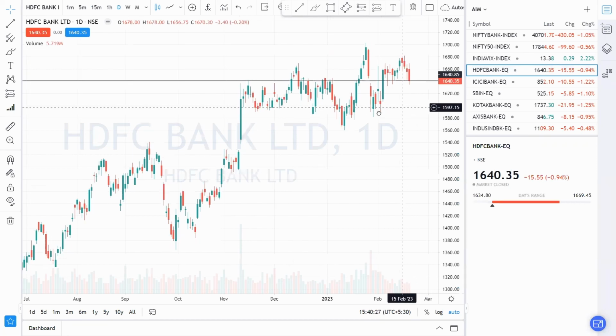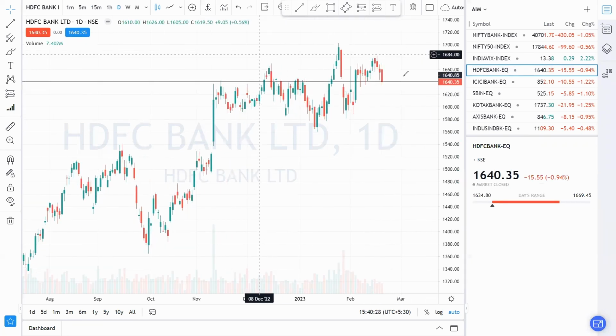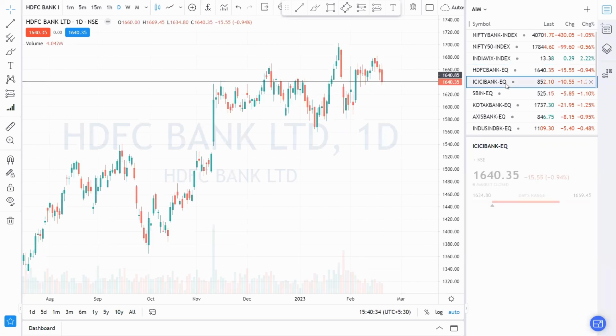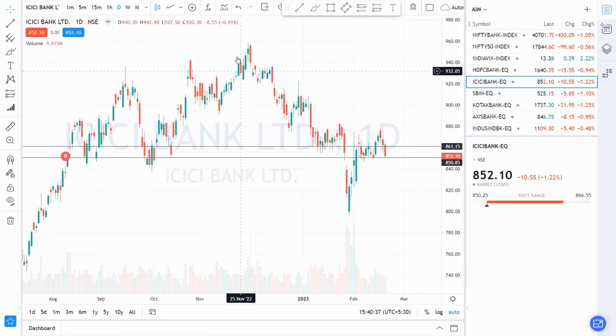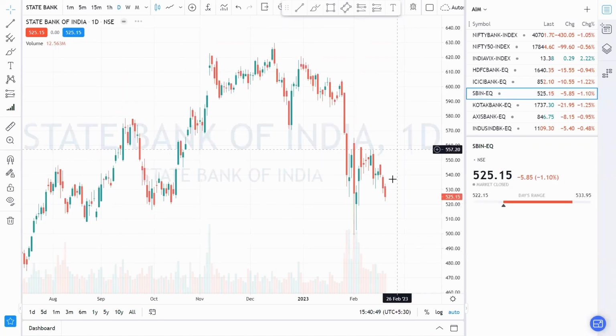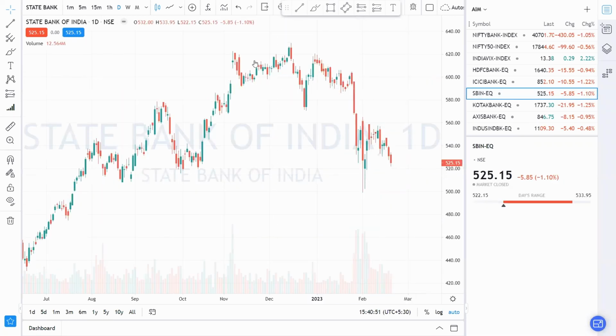So in HDFC Bank, you can clearly see that it tried to close below that 1640 level. So if tomorrow market closes below that, then you can expect some selling pressure here, and target will be around 1620. In ICICI Bank, it also tried to close below that 850 level, because previously it continuously took support from that level. So if tomorrow market opens flat and closes below 850, then you can expect some selling trade here. So in SBI, you can also clearly see here that it tried to close below that 520 level. My suggestion would be, if in 1 or 2 days it closes below that 520 level, then you can expect some selling pressure here, and target will be around 500.